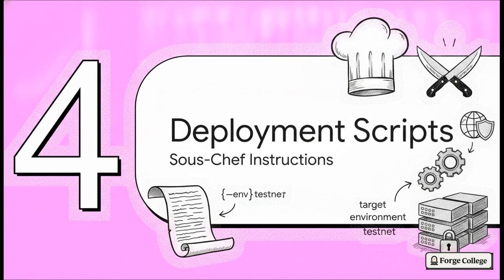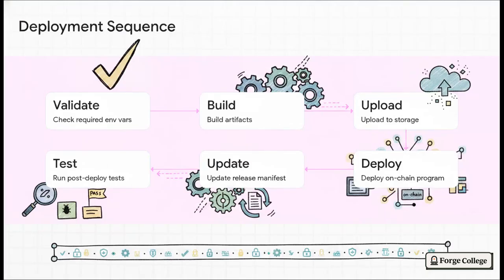These are your sous chef's instructions. To avoid those silent failures, we need a script that accepts a target environment, like --env testnet, and executes a rigid 6-step sequence. Step 1. Validate required envars. Again, fail loudly. Step 2. Build artifacts. Step 3. Upload artifacts to storage. Step 4. Deploy the on-chain program. Step 5. Update the release manifest. And step 6, run post-deploy smoke tests. Lock this sequence into your CI, and you guarantee reliable execution every single time.